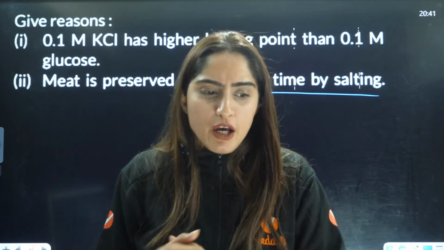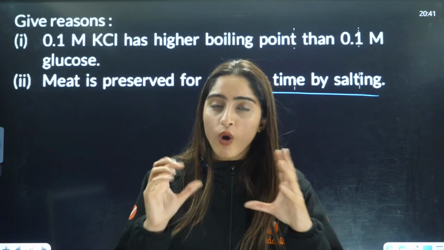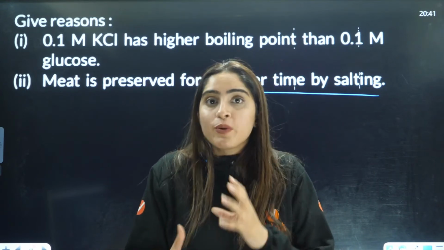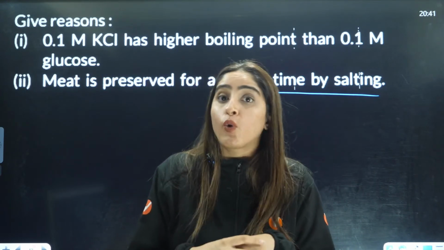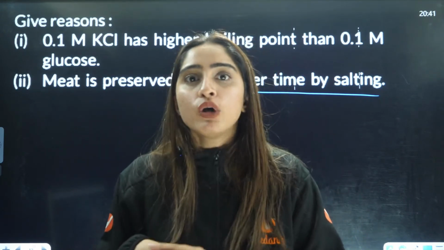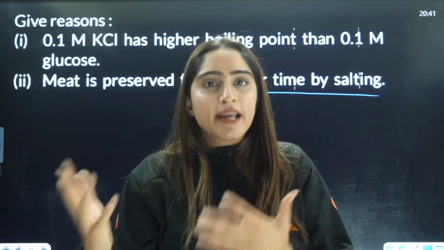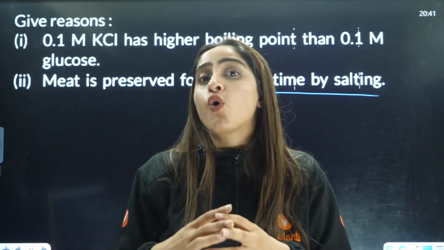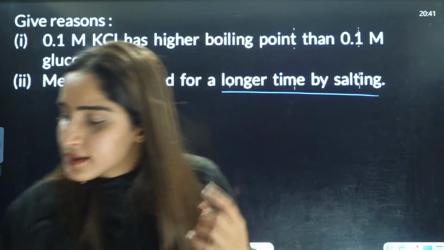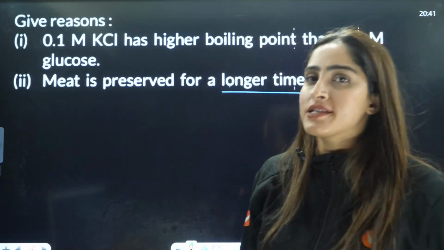Basically, if you talk about snow, in those countries where it is a very cold climate, where everything freezes, what they actually do is mix some salt in different things, different solutions, which they don't want to freeze. Why? Because they know that there is a colligative property, that is depression in freezing point.